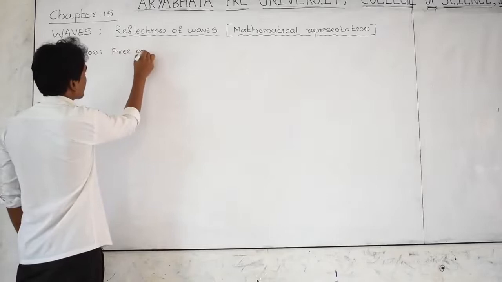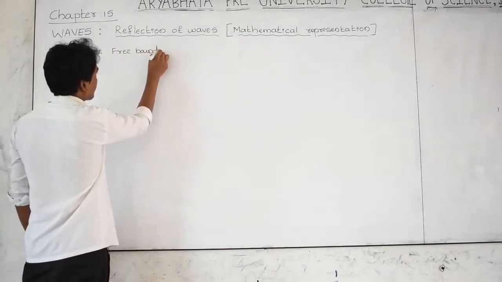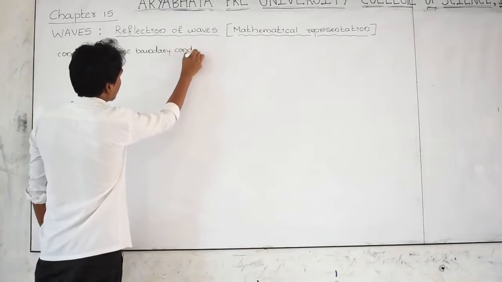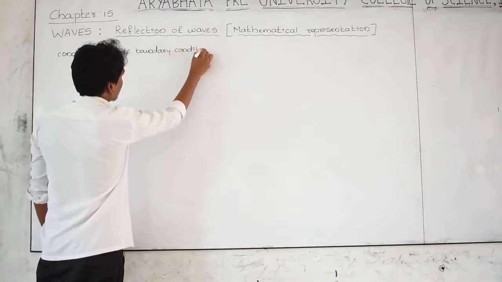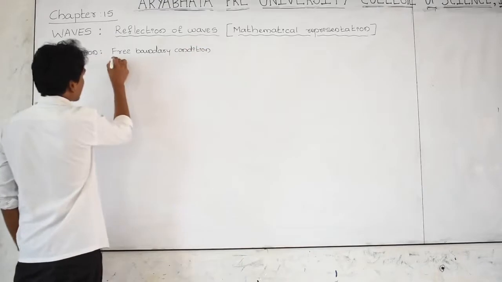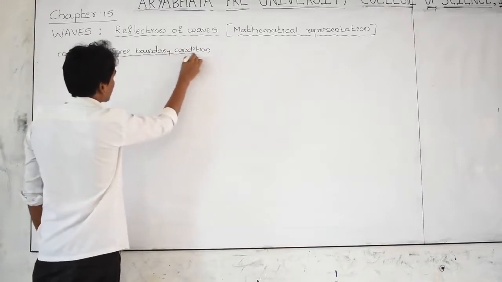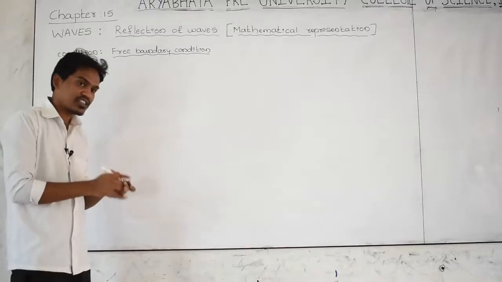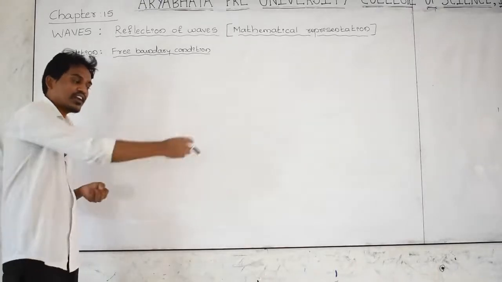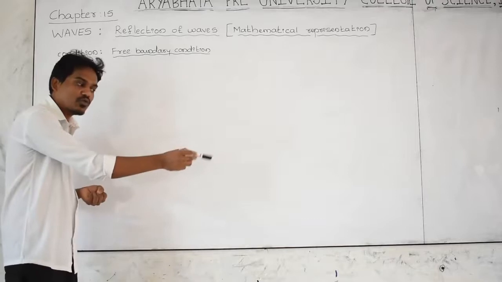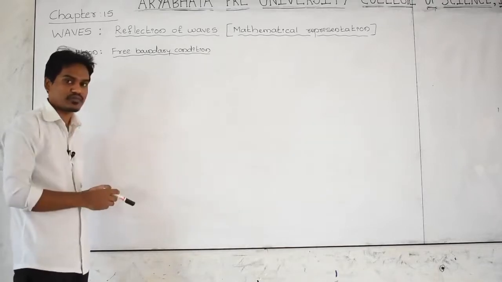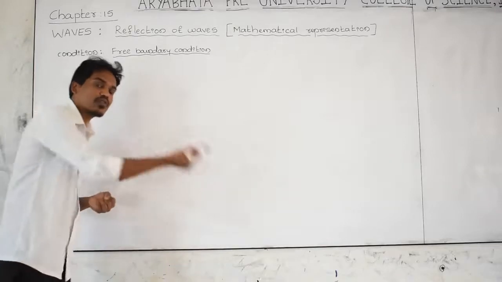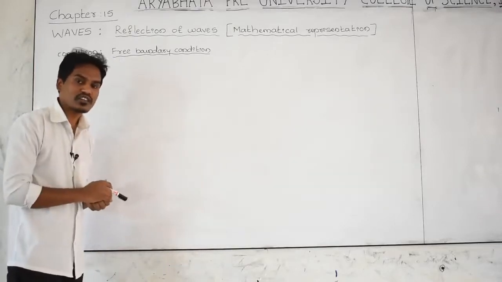The free boundary example I discussed yesterday is a rope. One end of the rope is in your hand and the other end is tied to a stick, but don't tie it directly; use a ring.